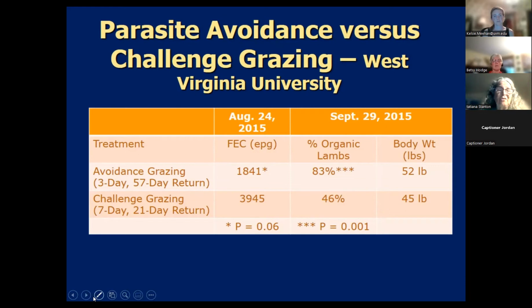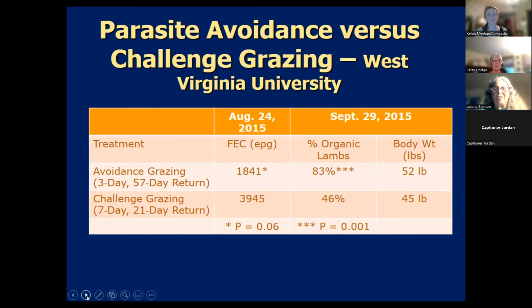And they found that they had twice as many strongyle worms in those pastures that were challenge grazed, the ones where they didn't have as long a rest period and where they kept them in there a little longer grazing. Because of that, they had to treat many more of the lambs on those paddocks. They had to chemically treat them. So they were only able to market about 46% of the lambs managed under challenge grazing as organic, versus the lambs managed under avoidance grazing, where they were able to market 83% of them as organic lambs.